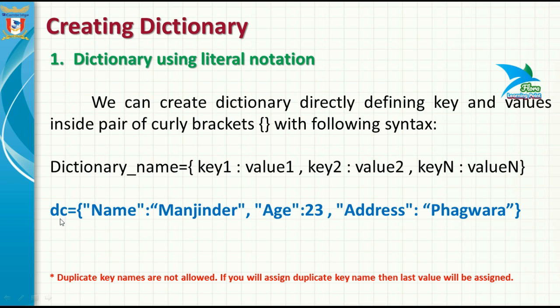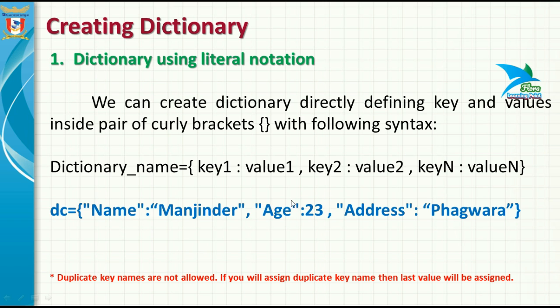In this example we have a dictionary named dc, equal to, where we have specified the key name and the value of that key is Manjinder. The key is age and the value assigned to that key is 23. Address is a key and the value is Fukwada. The main important point is duplicate key names are not allowed. If you assign a duplicate key name, then the last value will be assigned.